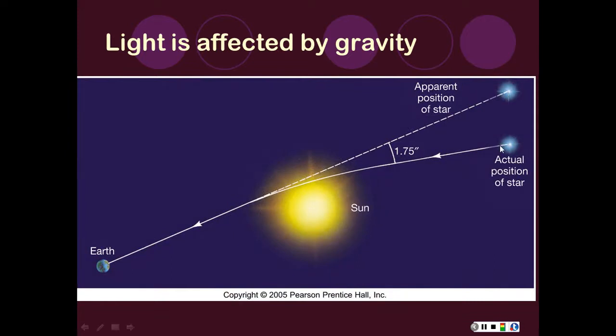So here you can see this is the idea of you've got this dip, you've got light that's coming from a star, and it gets bent by coming past an object. And so what it means is that if we could see stars during the day, or we look at them during a solar eclipse, we can see that the star looks like it's here when we know it's really here, because normally we're looking at it when we're not looking towards the sun. And this is one of the best tests of this idea, because it has been done numerous times when there have been eclipses. So we can actually test this idea.